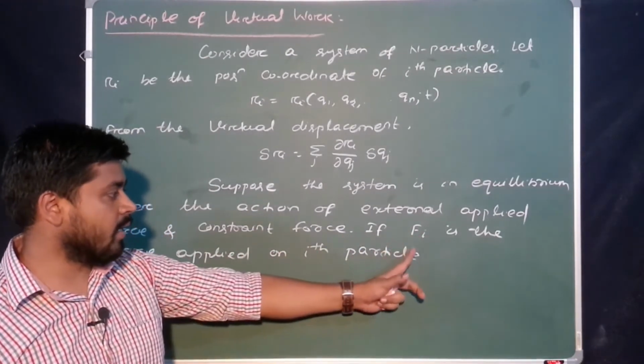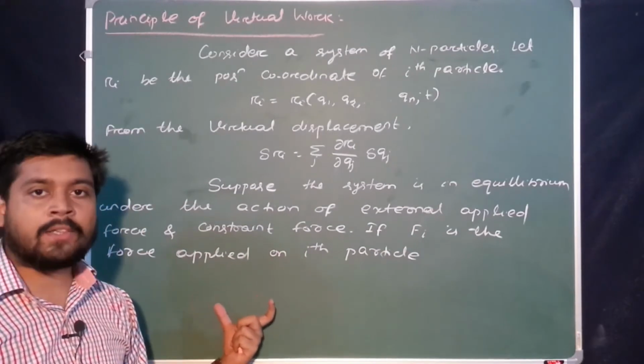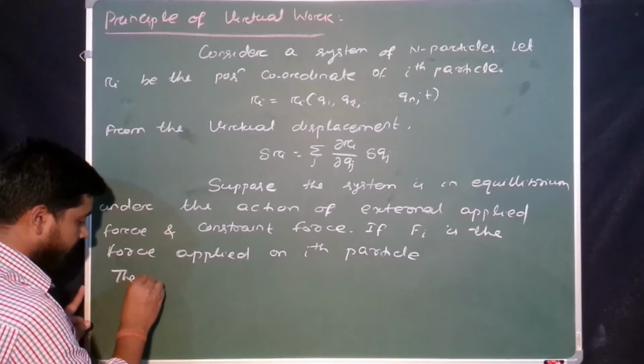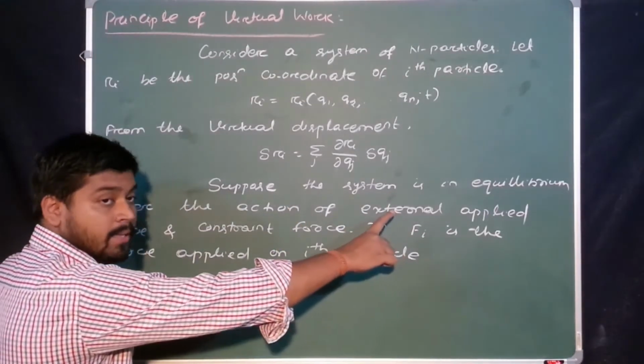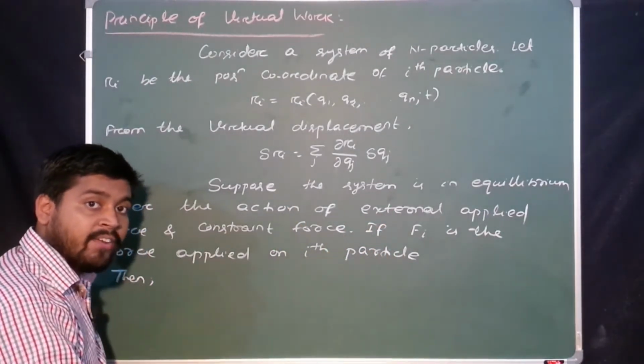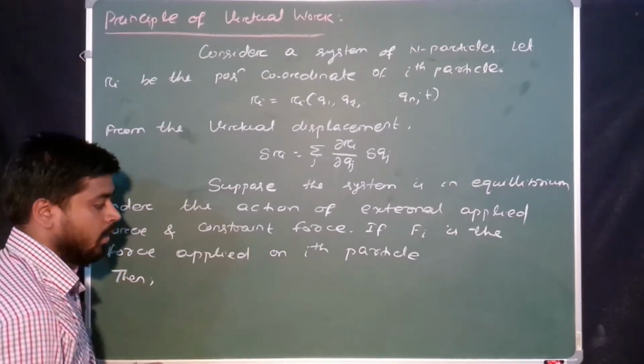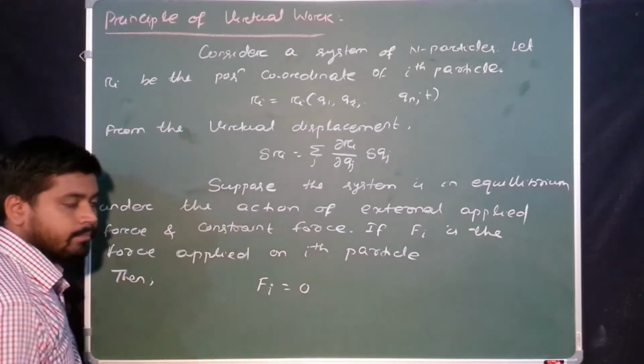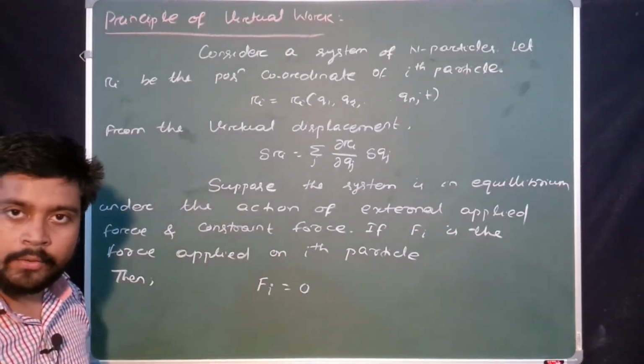If this Fi is the force which is applied on the ith particle, then as here you write the system is in equilibrium, that means the net force on the particle is 0. Yes or no? Just write down here Fi equal to 0. Yes or no? Fi equal to 0.